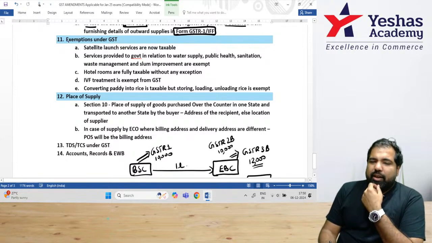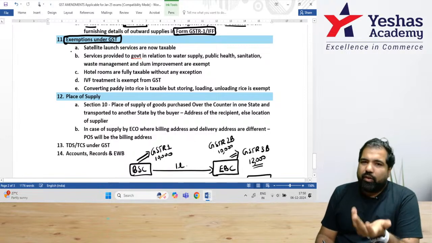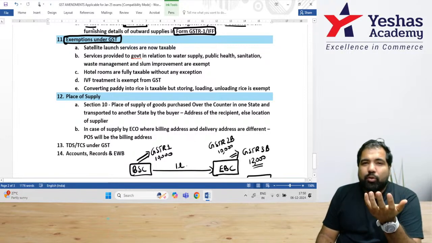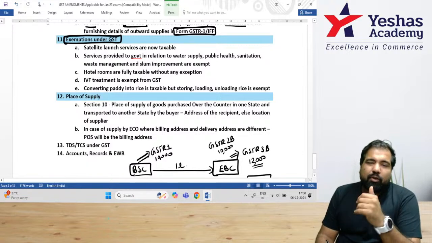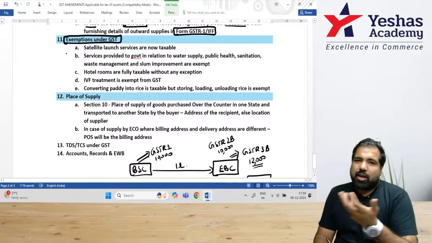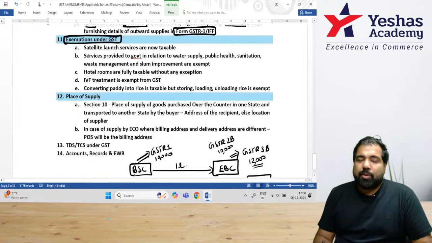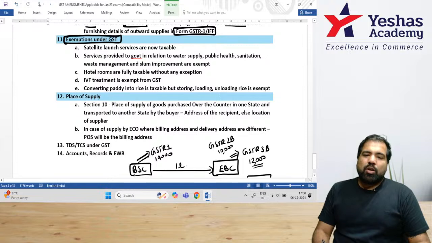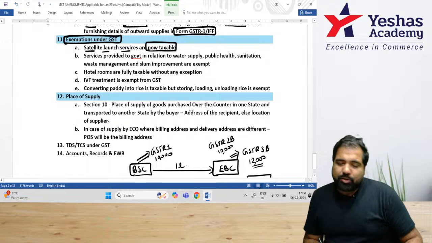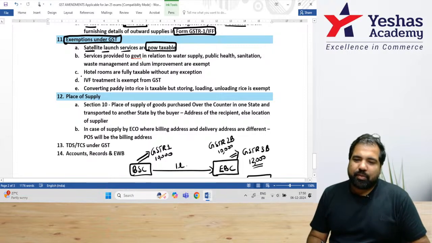Guys, India is a very, very famous location for launching satellites. Sriharikota is one very prominent location, very apt location. And we don't do it for free. We charge money. We have a body called Antariksh Corporation, which charges money. ISRO also charges money. And when we do charge money, earlier this used to be exempt. The government said, why should we exempt it? So now satellite launch services are fully taxable. You will not just pay money to ISRO, but also pay GST.